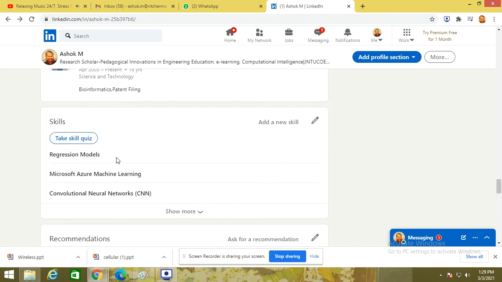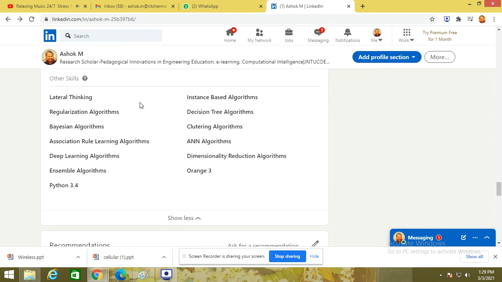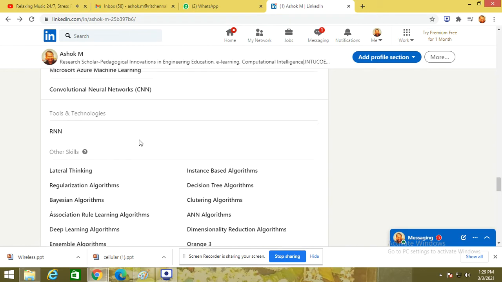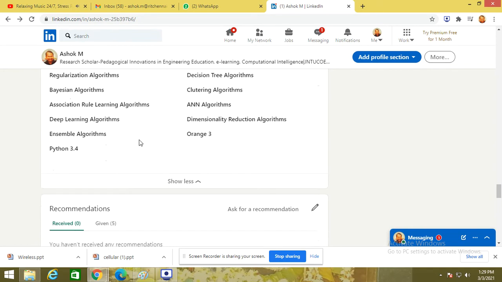Here, skills are very important. You have the option to choose your skills. You should be very good in C or C++ or Python, or very specific to any technology. You can mention the technology and take the test. On LinkedIn it is free of cost. LinkedIn will certify you on this. That will be an added advantage, because even LinkedIn will have their openings.